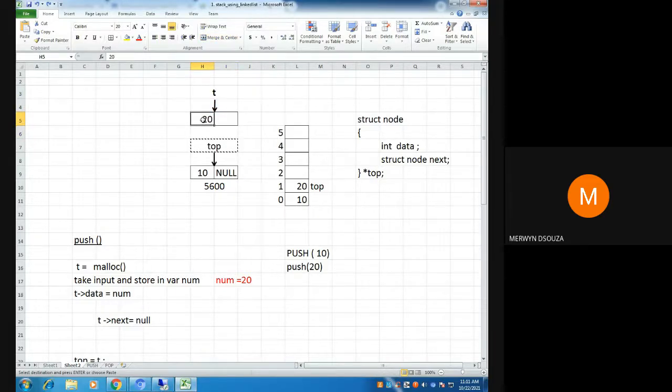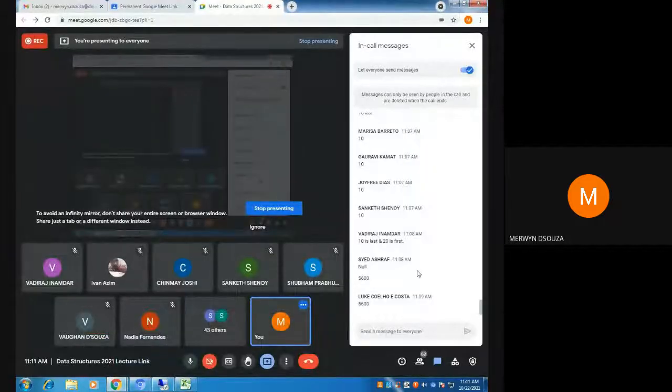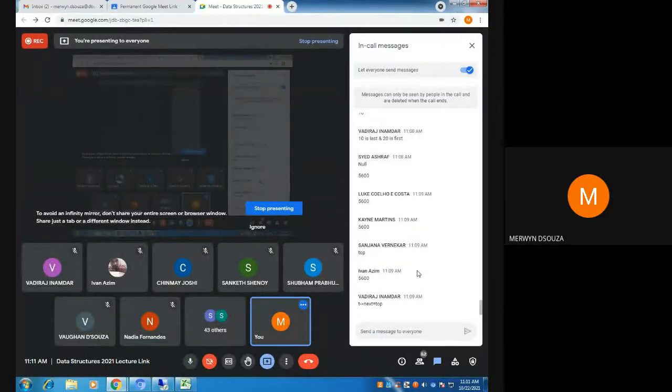Now if this is your topmost node and I want a link to be formed between this node pointed by T and this node pointed by top, what should come here? What should come in the link part of T? The address should be 5600, right? The address will be 5600. And the programming for that is T arrow next equal to top.